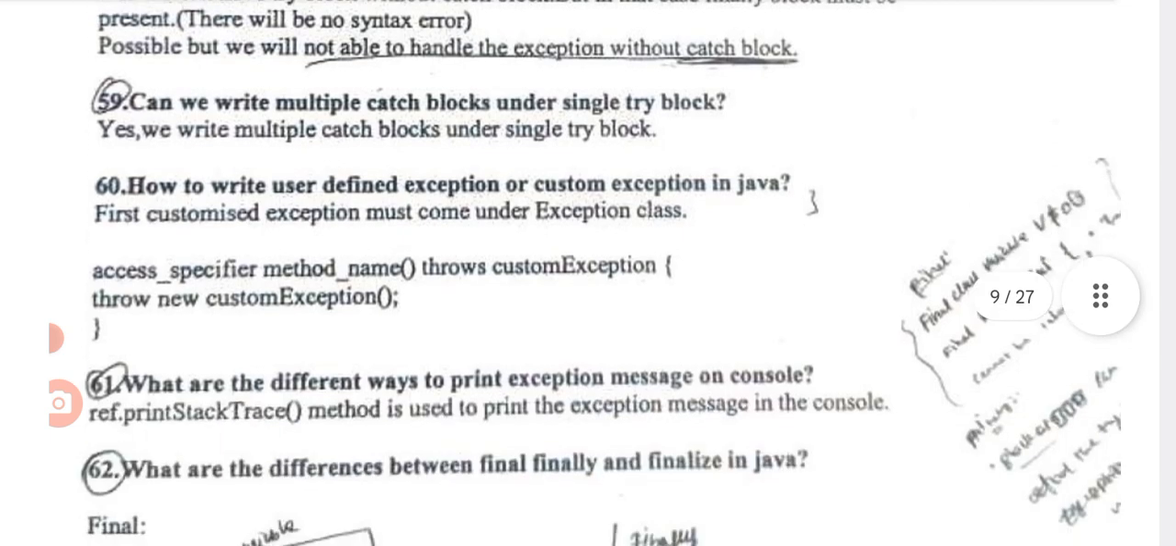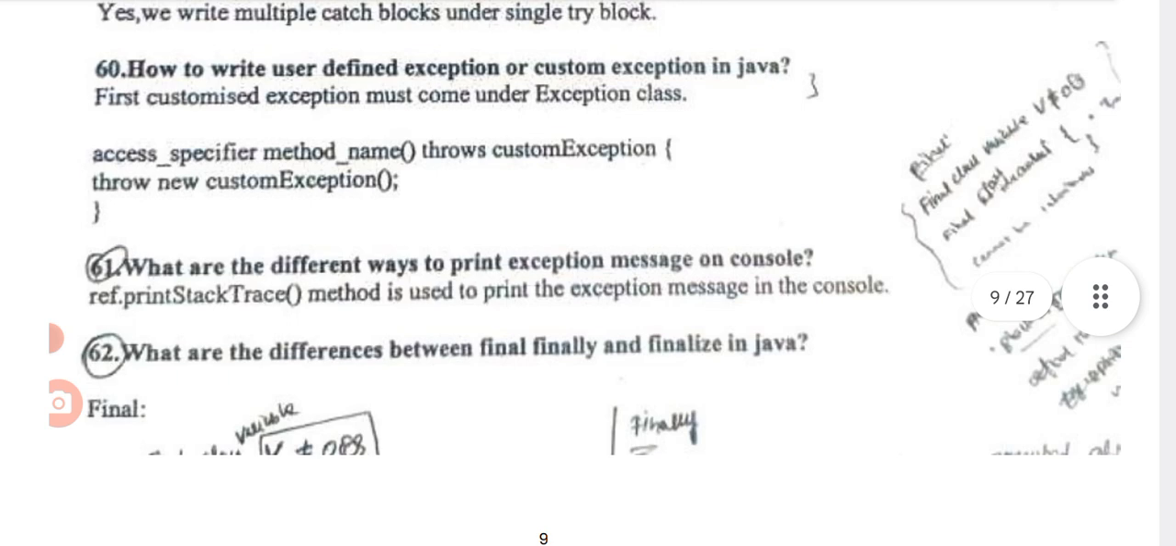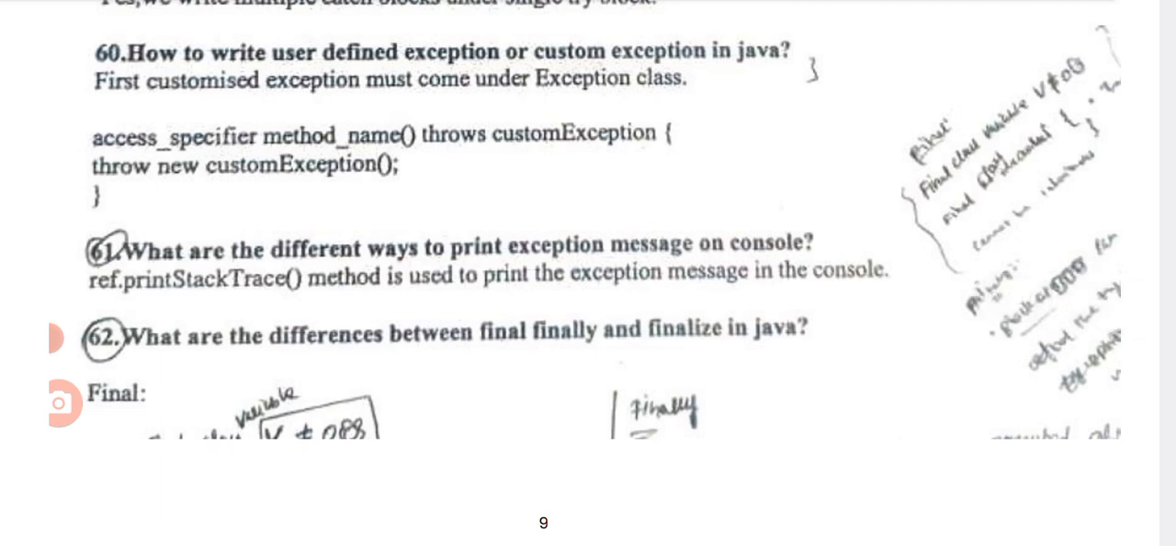How to write a user defined exception or custom exception in Java? First, the customized exception must extend the exception class. Then access specifier, method name, throws custom exception, and throw new custom exception.